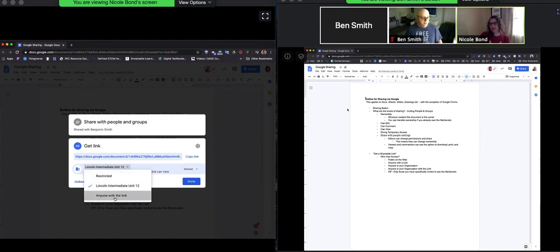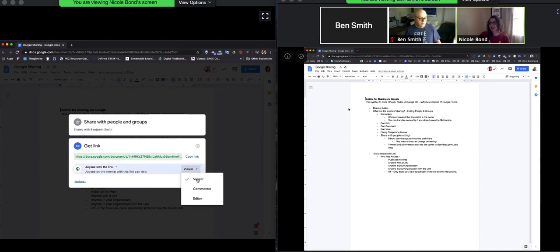If I put it as anyone with the link, that means anyone on the internet I share this with, even outside of our organization, can see that link. Same with commenter and editor. And so those settings right there are really important. So you can see right now it's anyone with the link. So if I send this link to somebody, anybody can go in and type in it if they want. And actually because it was a viewing setting, they can only see it. Now they can edit it.